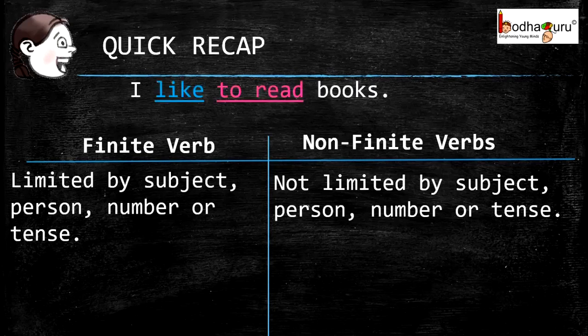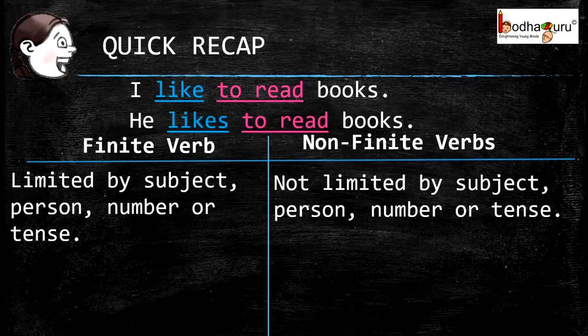If we see the example, I like to read books. Here, like is the main verb, and if we change the subject, that is, let's make it he, that is, change from first person to third person, what do we see? That the verb form has changed. And if we change it to plural, that is, they like to read books, then again we see that the verb form changed.